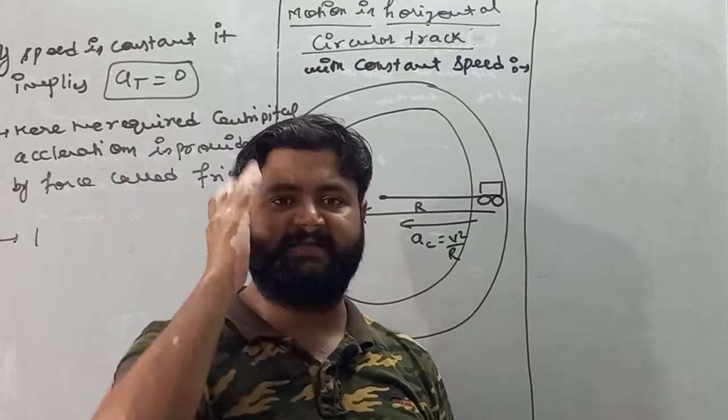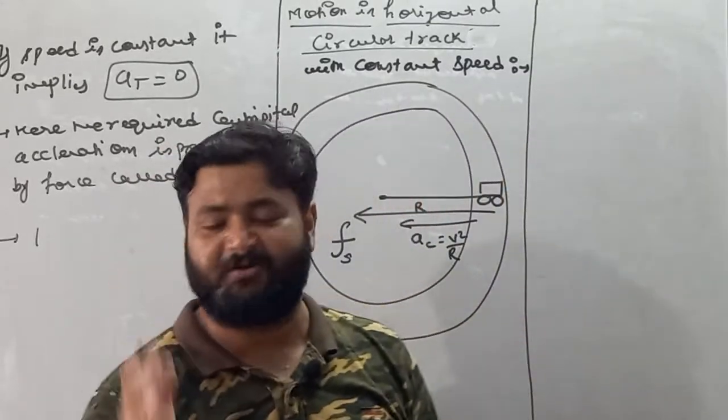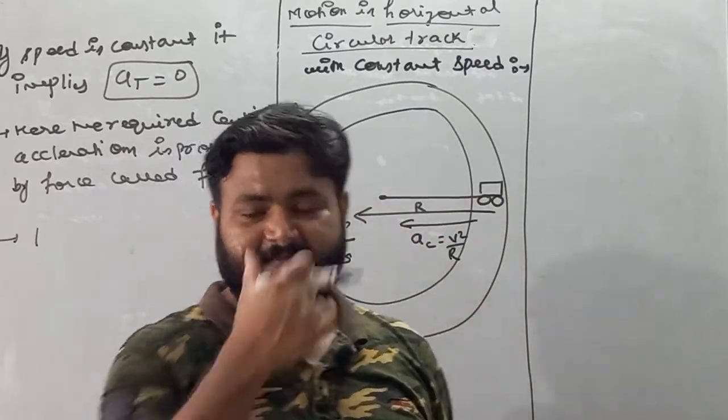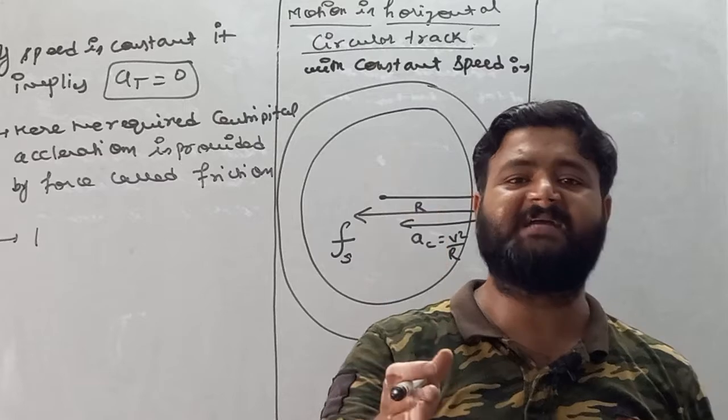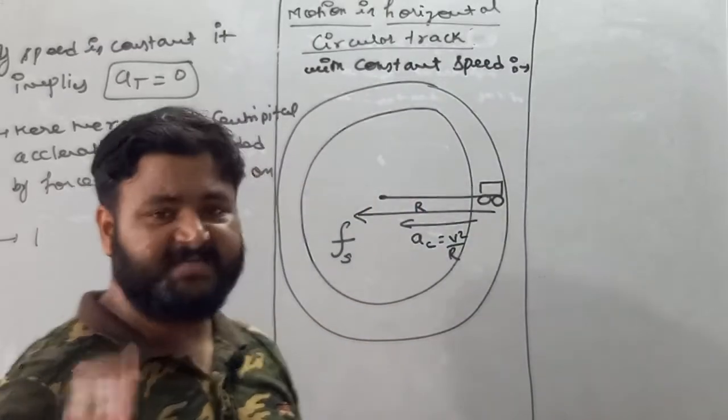Try to understand each and every concept. Without force, acceleration is not possible. And if acceleration is towards the center, then there must be some force which acts towards the center. That force is considered to be, dear student, centripetal force.